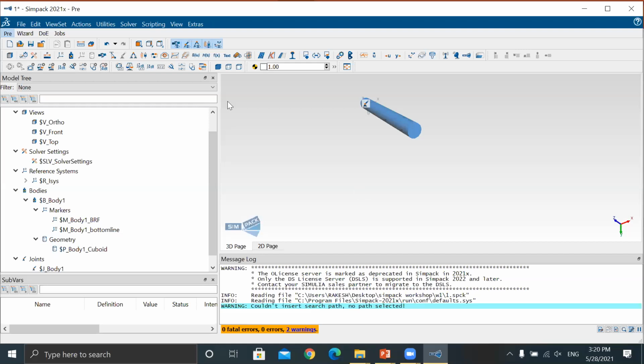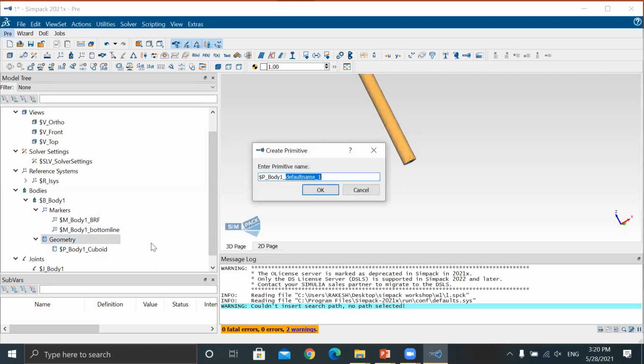Now, what will we do next? Go for geometry, create another primitive. Now name it Sphere. Press OK.